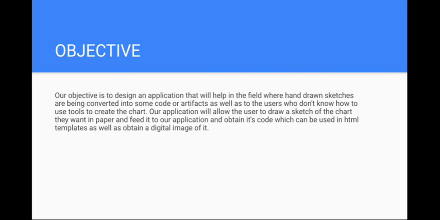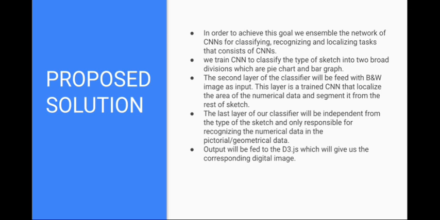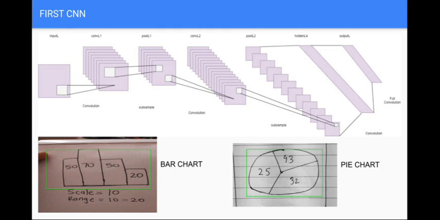Let's move on to the proposed solution. In order to achieve this goal, we assemble a network of convolutional neural networks for classifying, recognizing and localizing tasks. At the very first layer, we train a CNN to classify the type of the sketch into two broad divisions, which are pie chart and bar chart. The output of the first layer will serve as the base for deciding the next classifier, which will segment away the numerical data from the pictorial data.